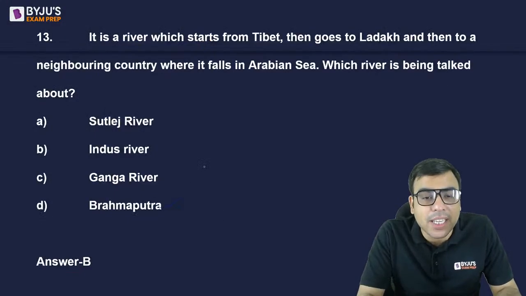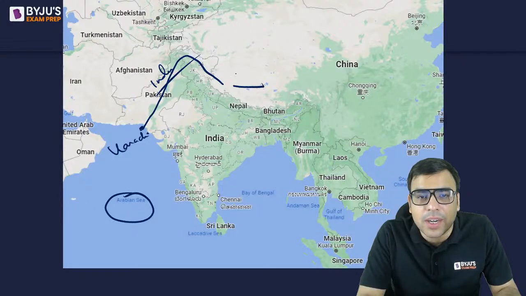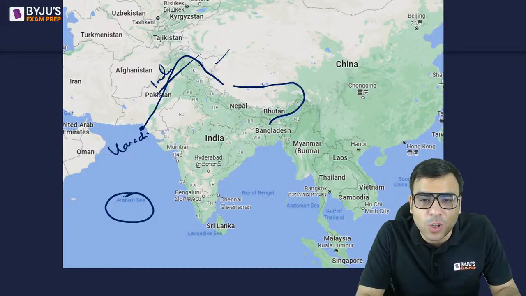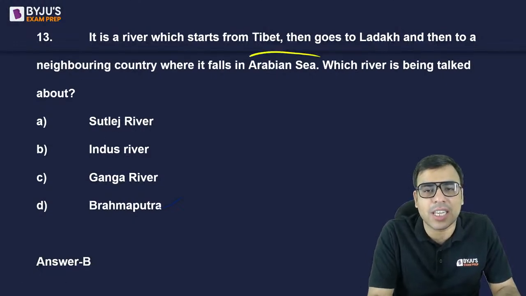Now some people were marking D, Brahmaputra. See, Brahmaputra starts, agreed, from Tibet, but does not go to Ladakh. It goes to the northeast, Arunachal, Assam, and then goes to Bangladesh and falls in the Bay of Bengal, not in the Arabian Sea. Here I have clearly mentioned, and falls in the Arabian Sea.